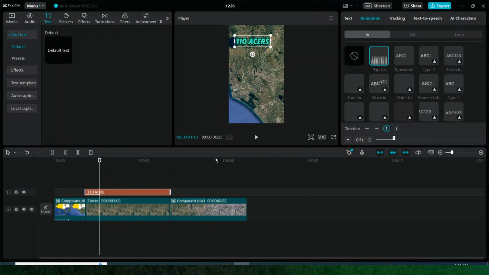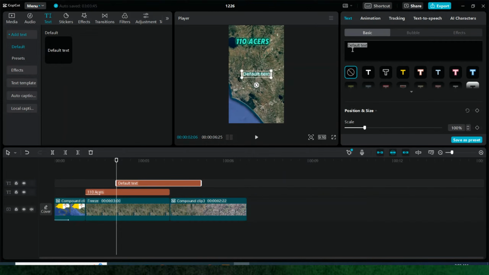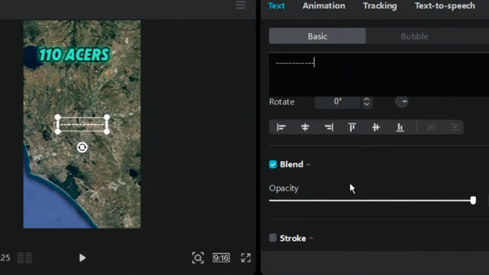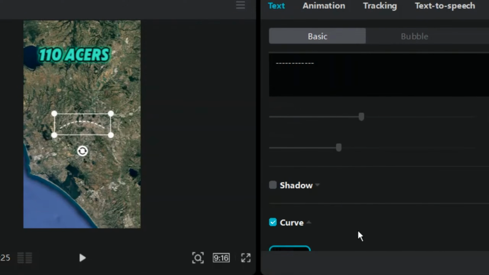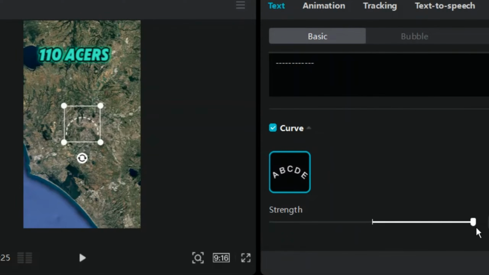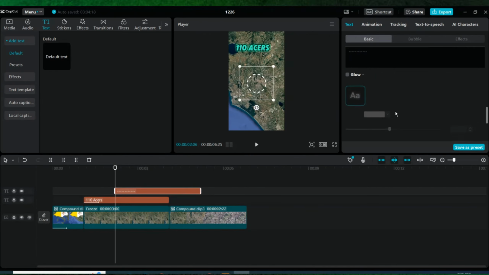Now we need an animated circle. There are a lot of options to make this circle, but I will do the easiest one. For this, click on the Add Text button and type dashes multiple times. Now scroll down below and click to this curve option. Increase its value so it will look like a circle like this. Now add some effects on it, and then choose the typewriter animation, so it will behave like an animated circle.